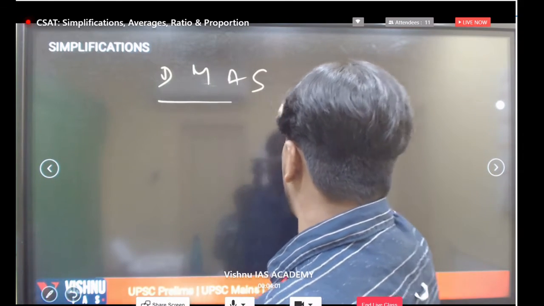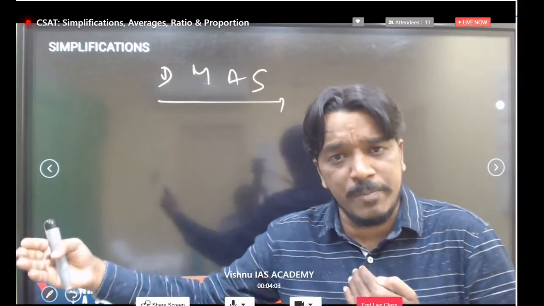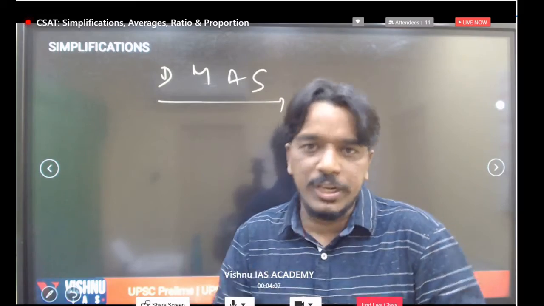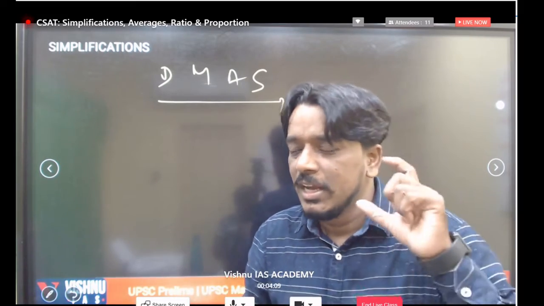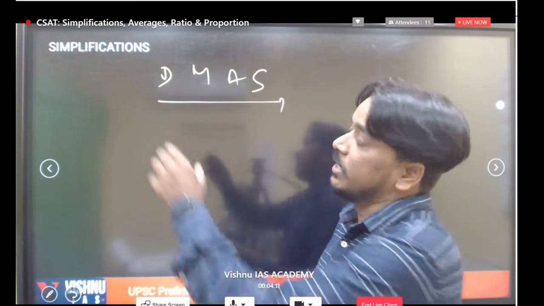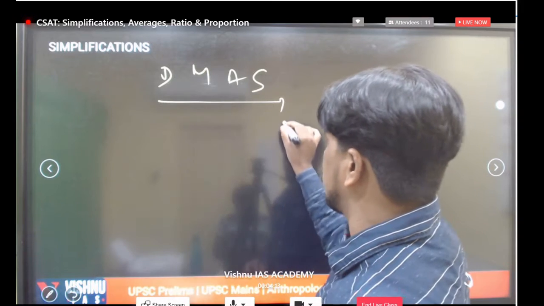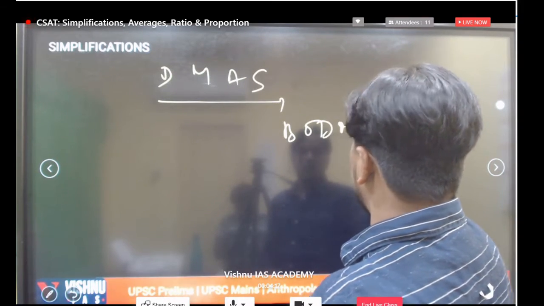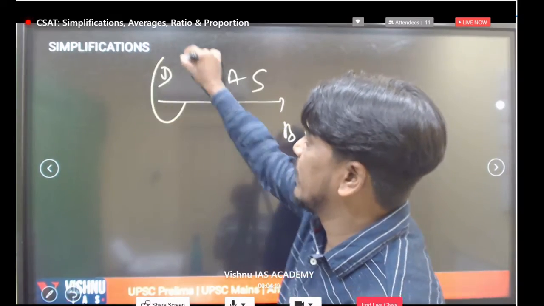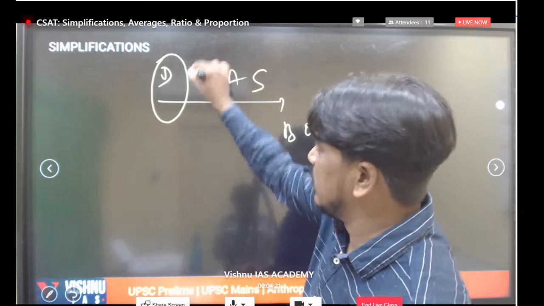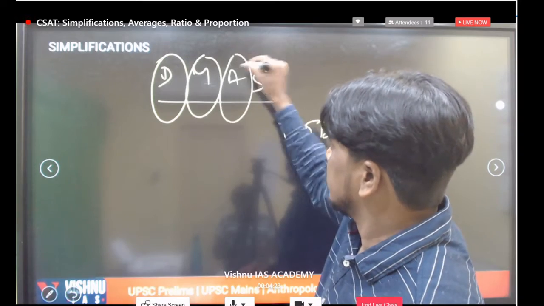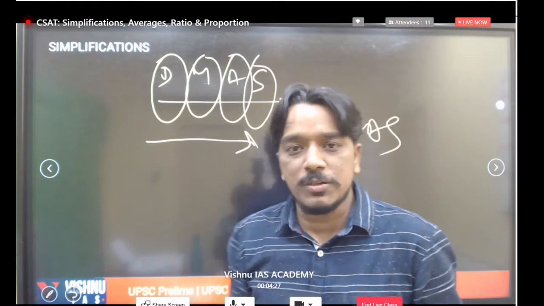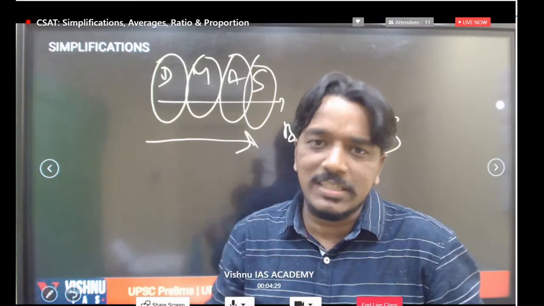This is a basic simplification type of question, and we don't get that basic type in UPSC. In UPSC we will get complete word related problems. We don't get any direct questions of this type.